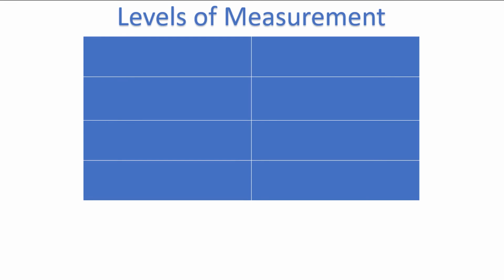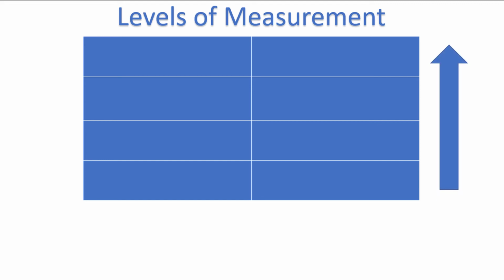Welcome, my friends. Today, we will discuss the 4 levels of measurement data can be categorized into. Knowing a variable's level of measurement helps us decide the best way to analyze it. There are 4 levels of measurement, and each builds upon the previous level.